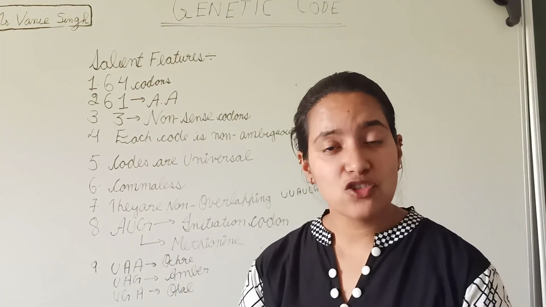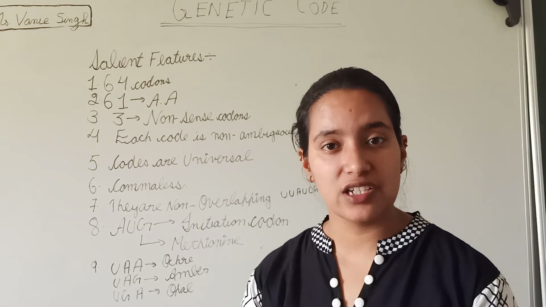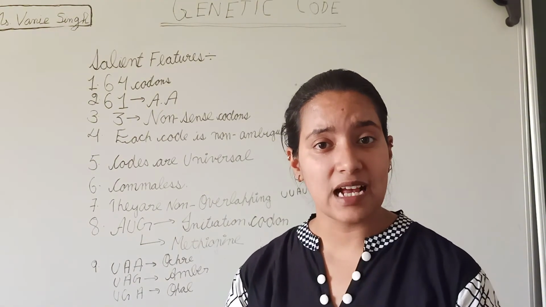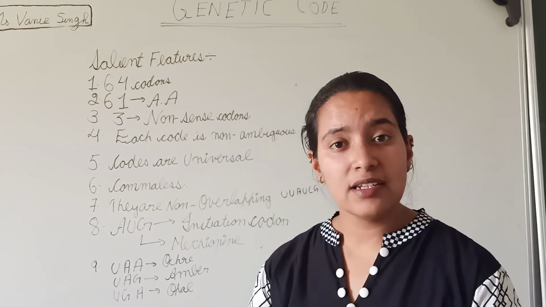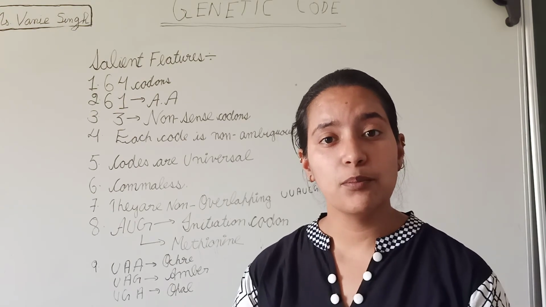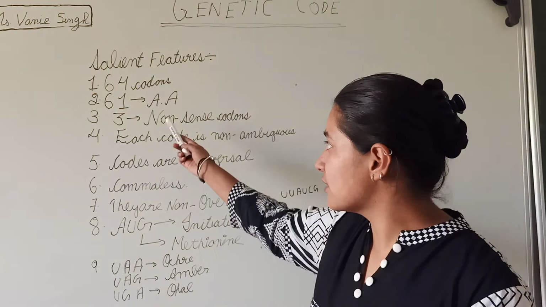AUG has a dual function. One, it acts as the initiation codon. When the AUG code is found at the start, it will function as the initiation code. And when it is found somewhere in between, it will function for methionine.